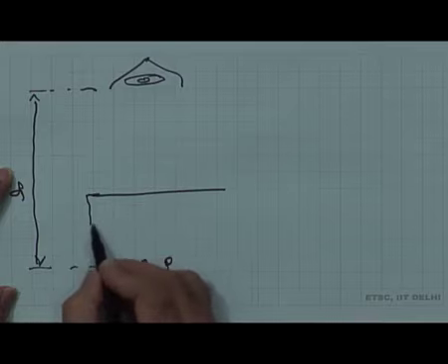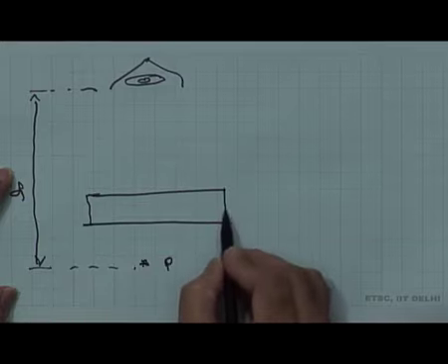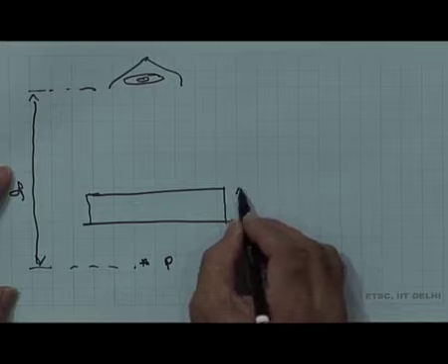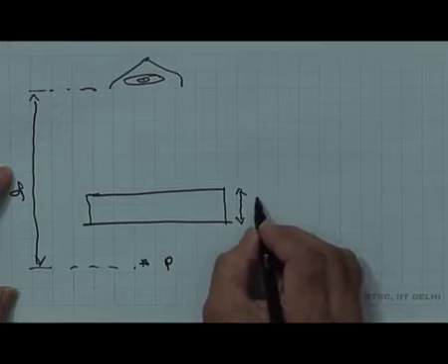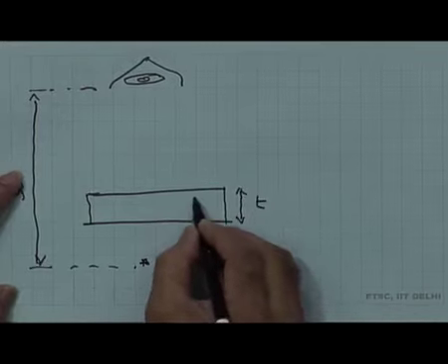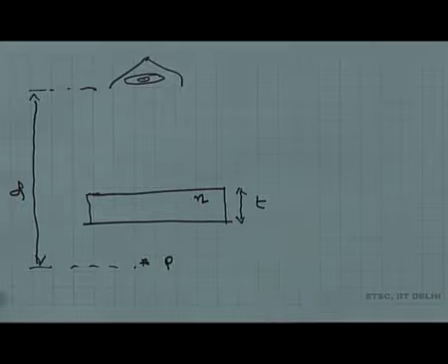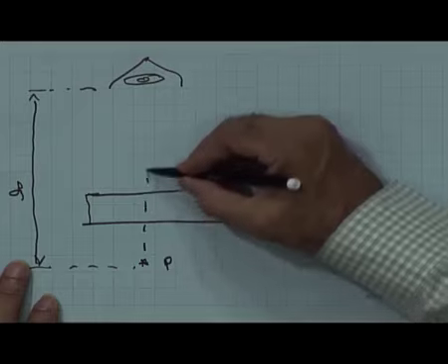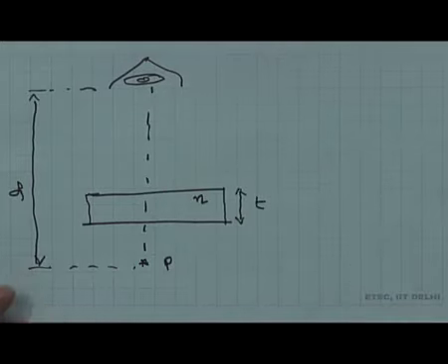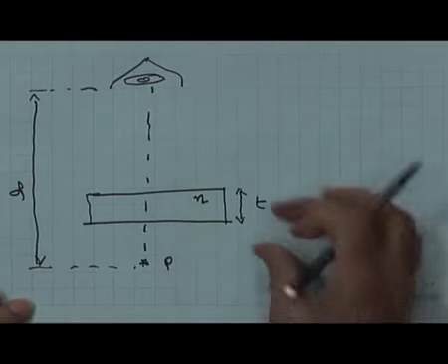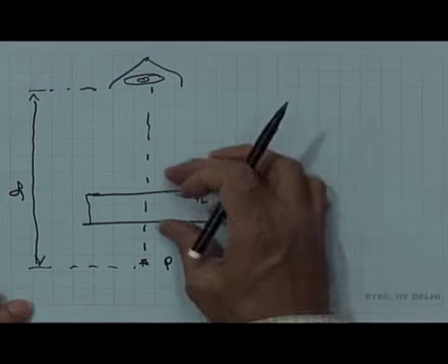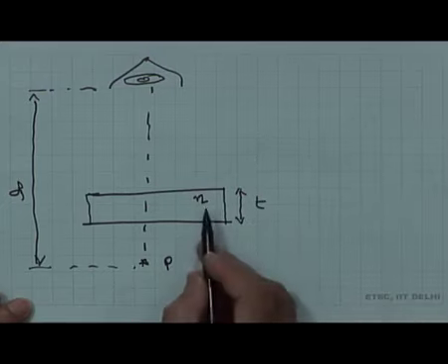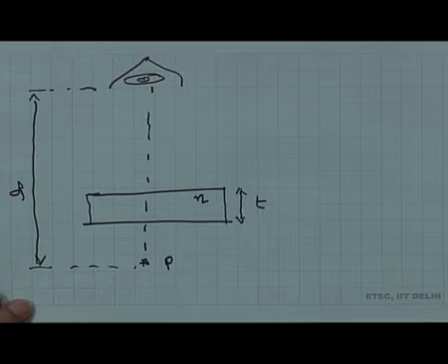If someone introduces a glass slab of certain thickness t and refractive index n, so this was here. Now, a glass slab is introduced of thickness t and refractive index n.